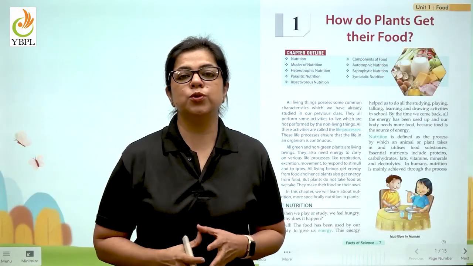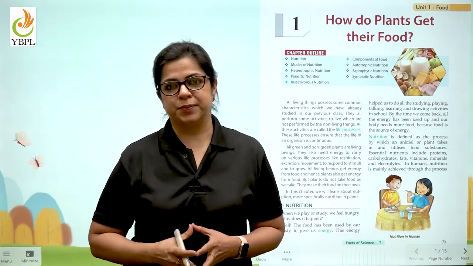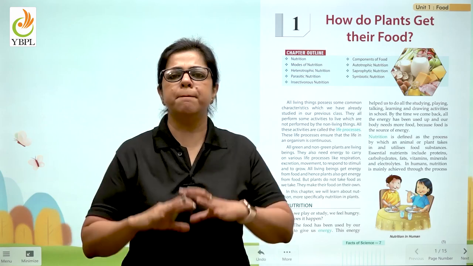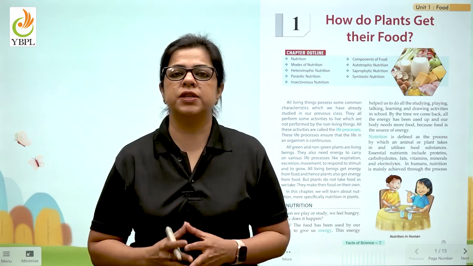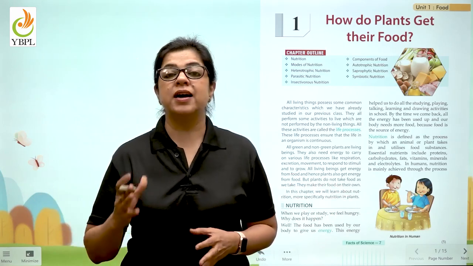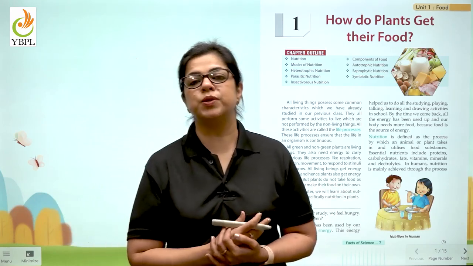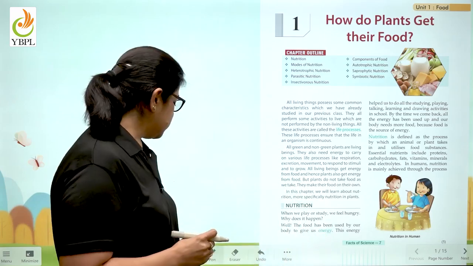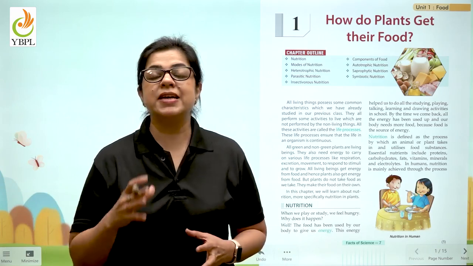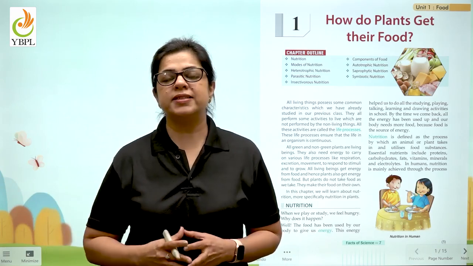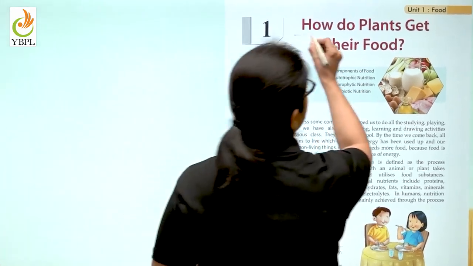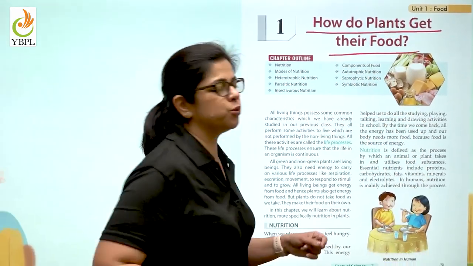Children, we all know that we all need food to eat, and this food helps our body to do multiple types of activities throughout the day. And all the food that we eat comes from one basic source, which is plants. So today, in our very first chapter of our new class, class 7, we are going to understand how these plants prepare their food. How do plants get their food?